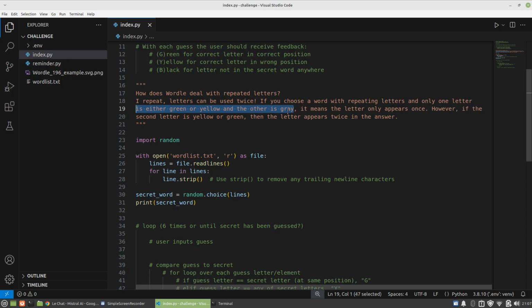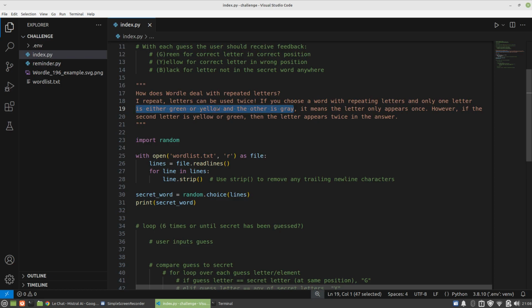So yeah, that's kind of a special case. I mean, it tells the person doing the puzzle that there's only one of them, but I'm not sure that there's a rule on which one should be yellow and which one should be gray. They both guess the wrong position, okay? But one of them has to turn yellow to show that this letter does exist in the secret. You had two goes at trying to guess the position, but you got it wrong for both. So I'm not really sure how.